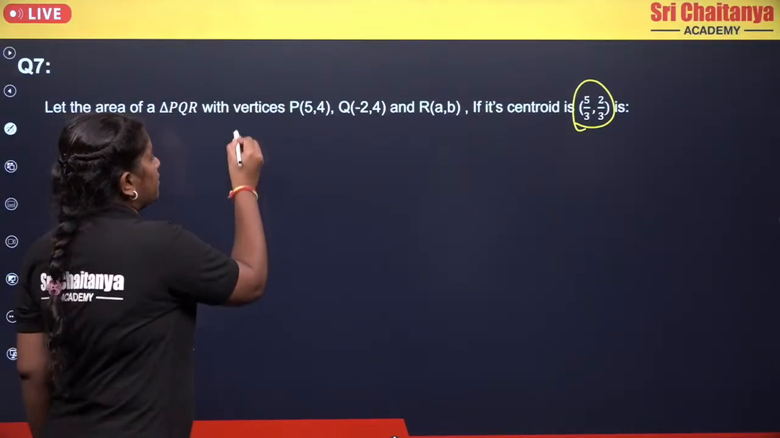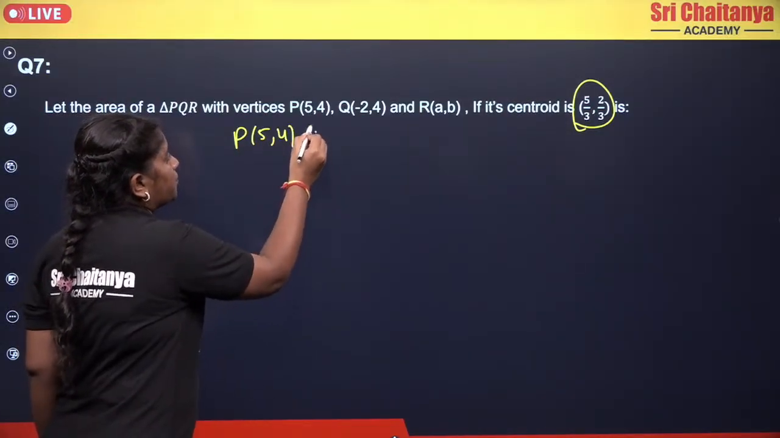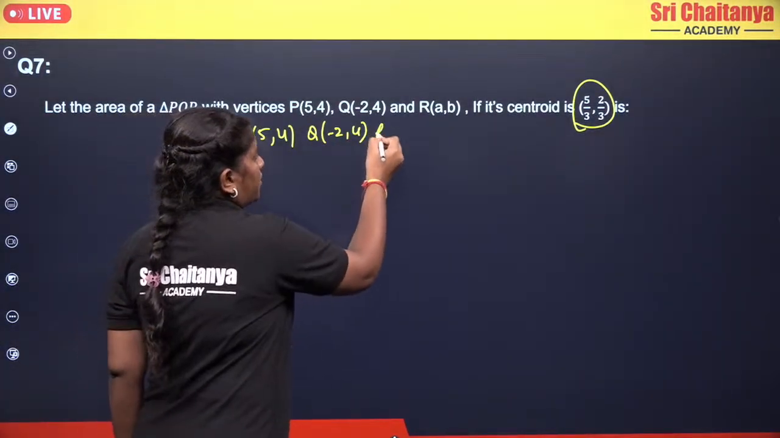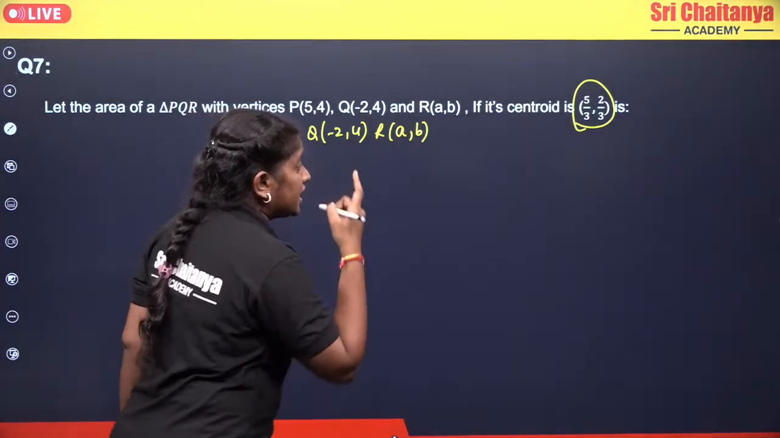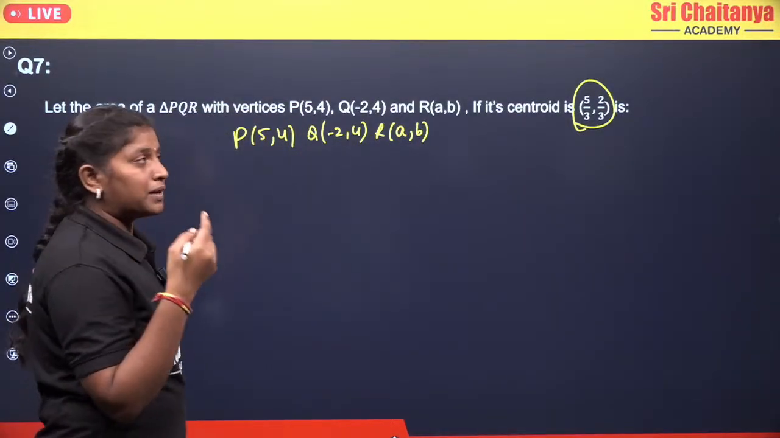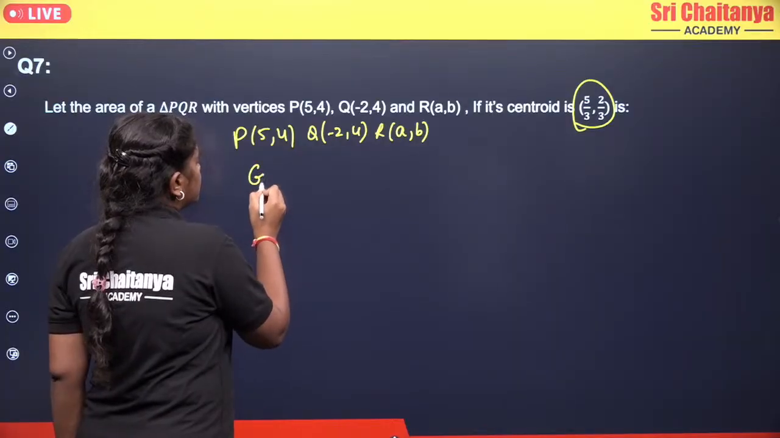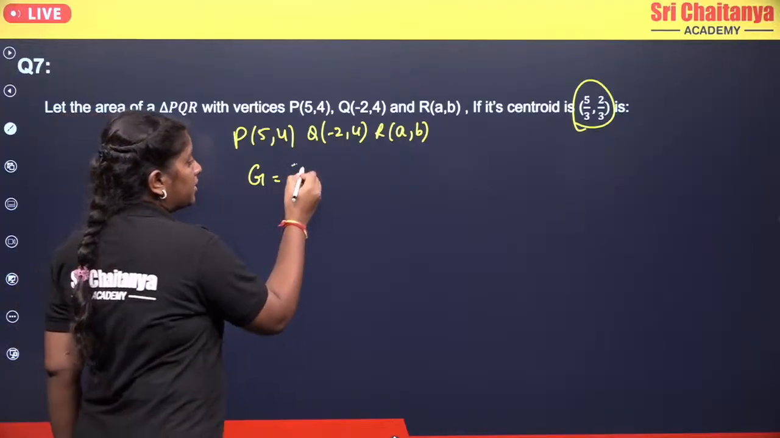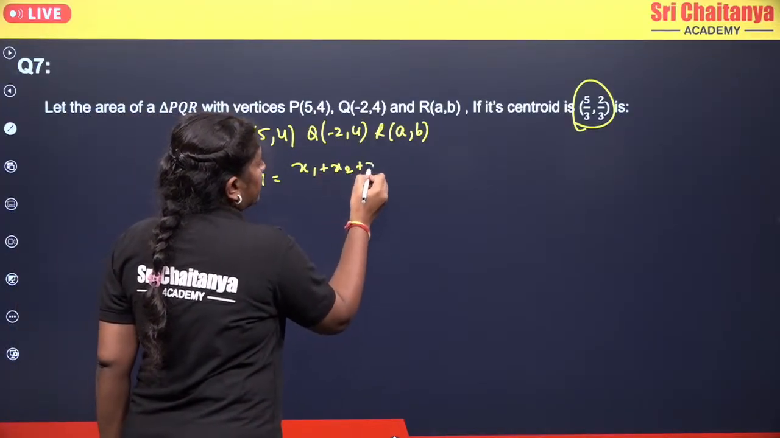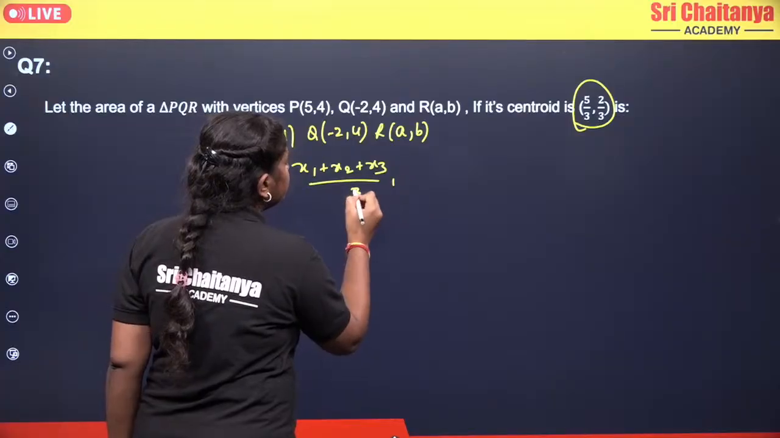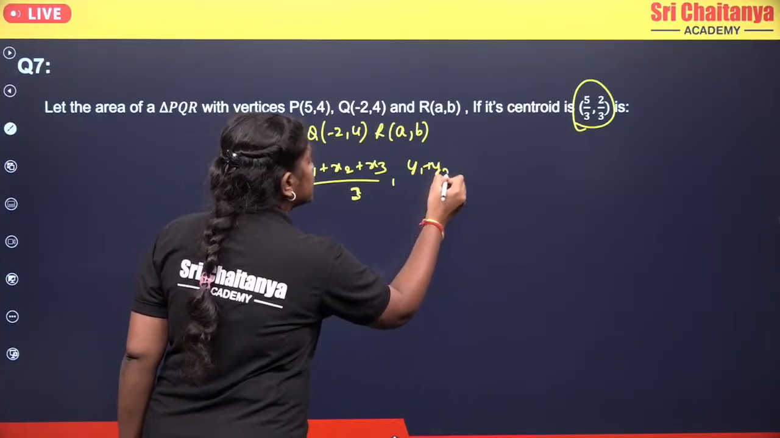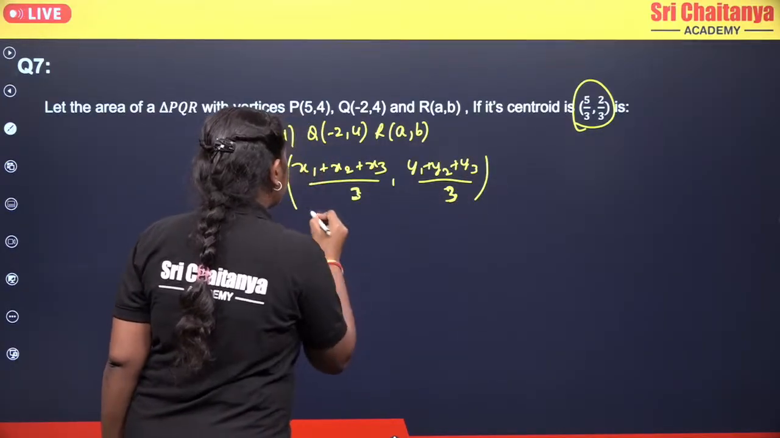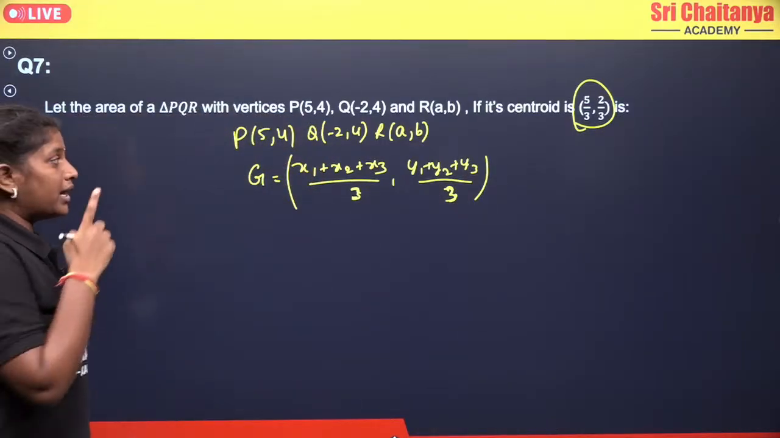They gave the vertices as P, which is (5, 4), and Q, which is (-2, 4), and R, which is (A, B), and they gave the centroid, which is (5/3, 2/3). Okay, so how can we find the centroid of the triangle? By taking the formula. So what is the formula? (x1 plus x2 plus x3)/3, comma (y1 plus y2 plus y3)/3. Now if you simplify this, you will get your required A and B values.